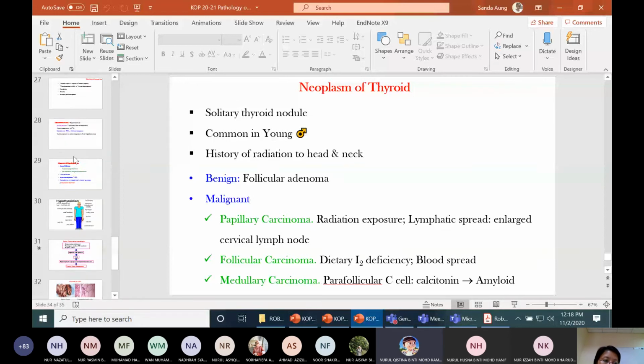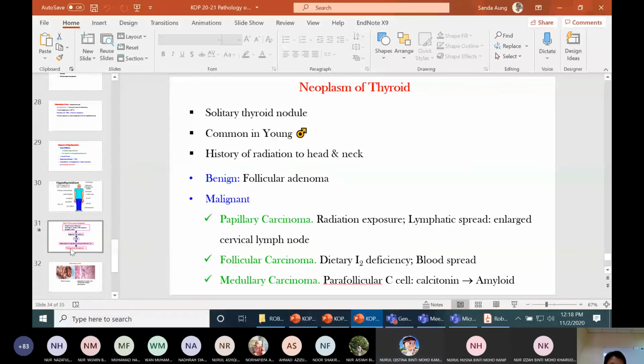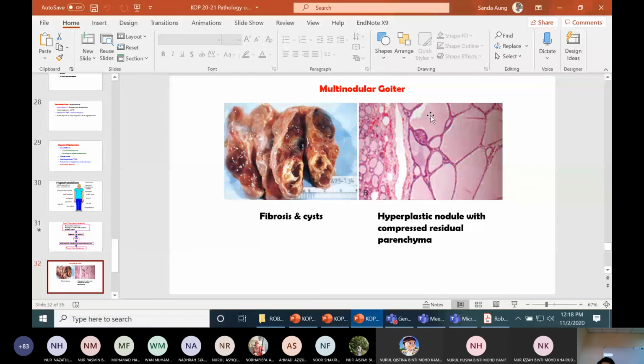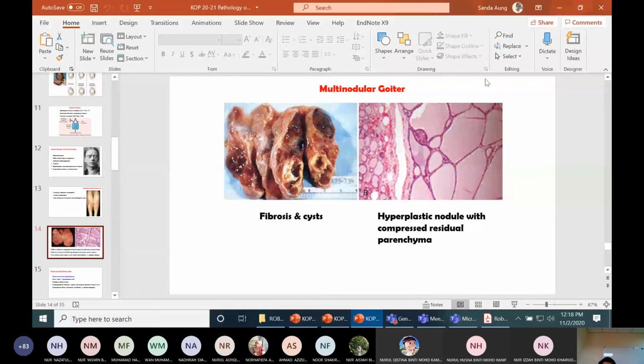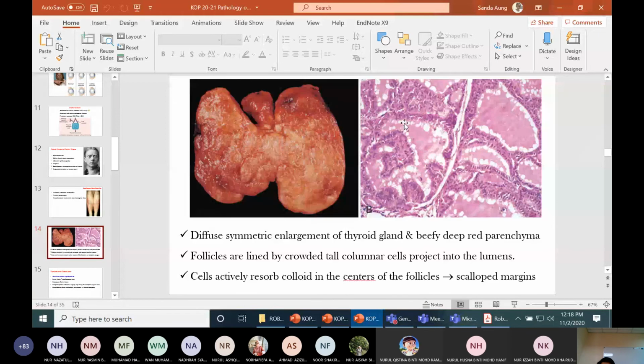Scallop margin. Okay, you see here, this one, the margin is smooth. Here, the margin has clear spaces, like a tooth, like a saw. This is the scallop margin. When there is a scallop margin, it means that the thyroid follicle is active. It can synthesize thyroid hormone. It resorbs the colloid and then synthesizes the thyroid hormone.